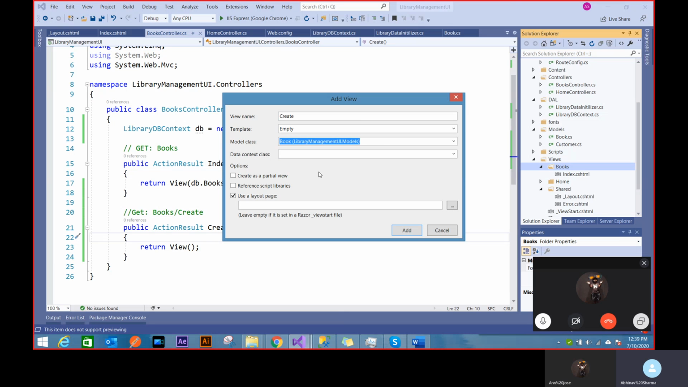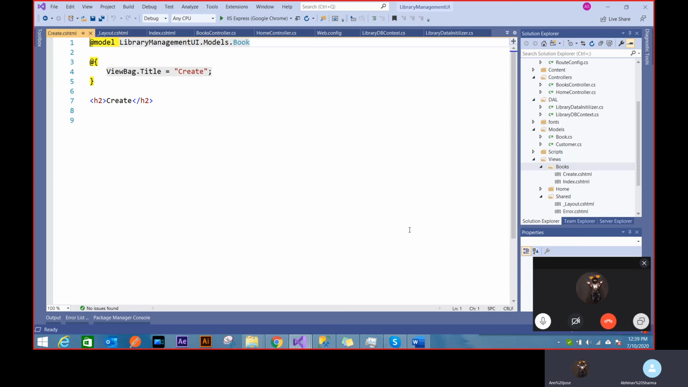I'm not passing anything, but I can create a page specific to a model, so that when I post back, when I put that HTML begin form, I get that object out. I just want to create book, so I'll be creating for the book. I don't want to create it as a partial view, so it's a whole new page. So let's add. That's a strongly typed view.